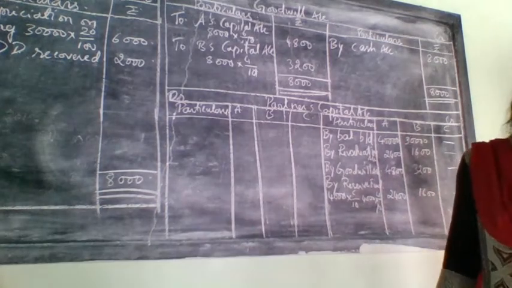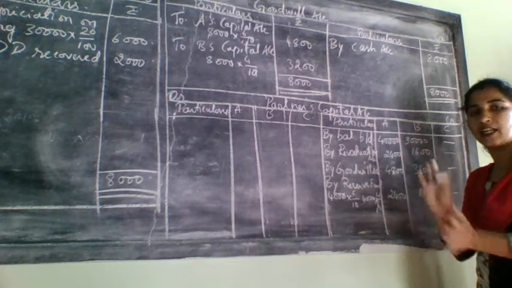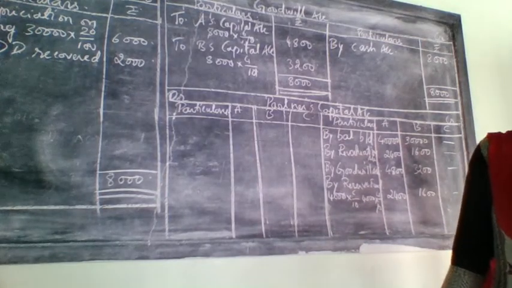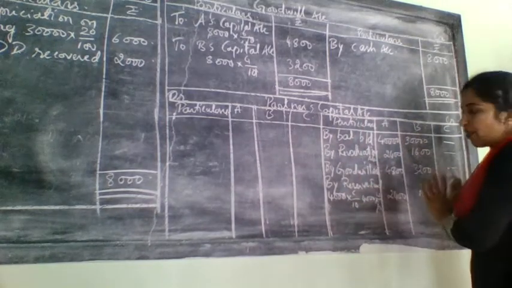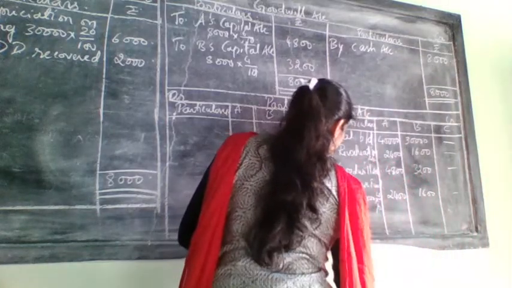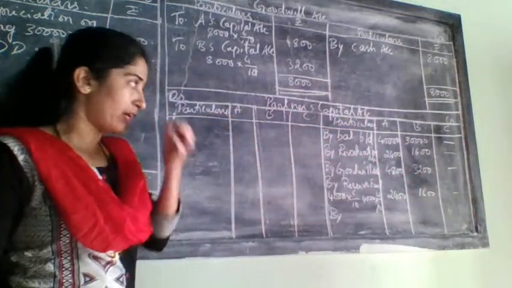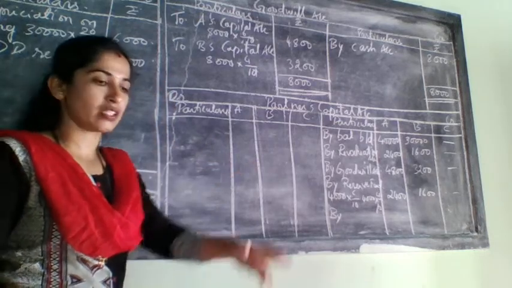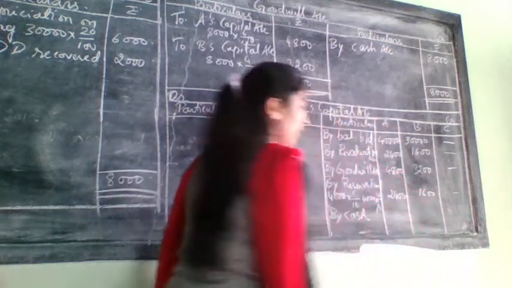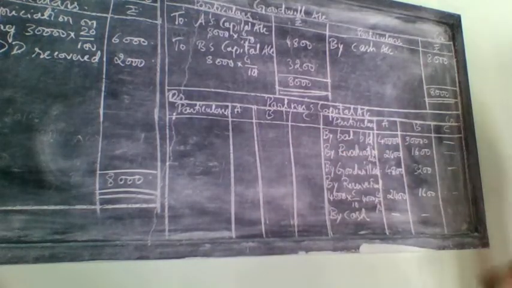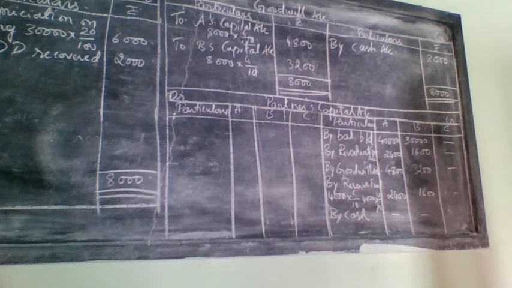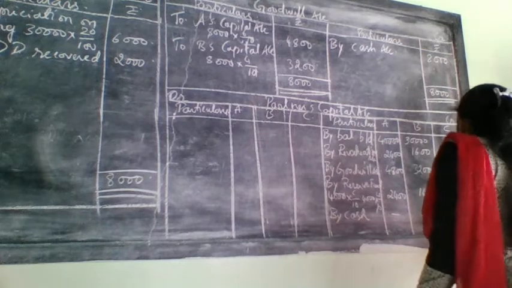Whether in the problem they have given profit and loss account on the liability side or asset side? No, they have not given that. But in the previous problem, only this much we had, and one more, that is related to which one? New partner. So here he brought in the form of cash, and we are having cash only in the old balance sheet. That's why here we will write what? By cash, and no entries for the old partners, only for him. That means how much capital will he bring? He will bring 25,000 as capital. So write that 25,000 only for C.